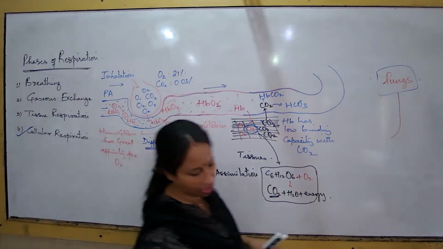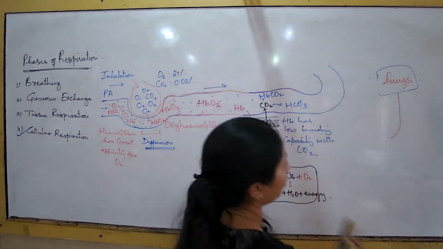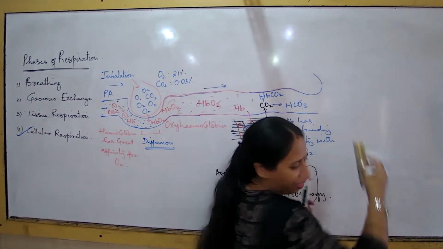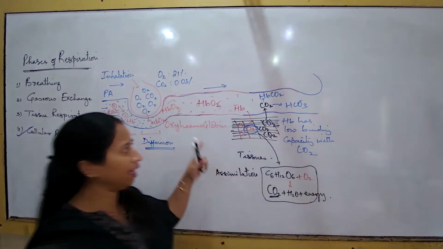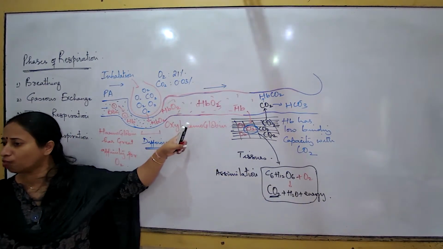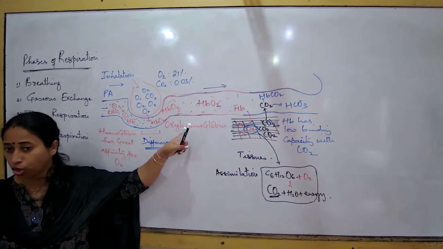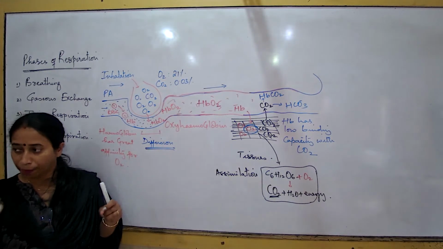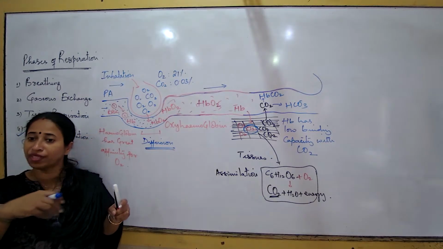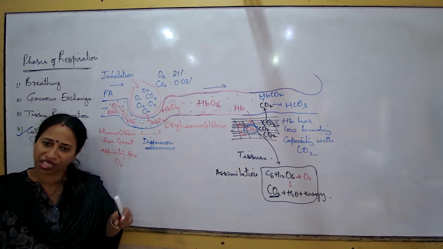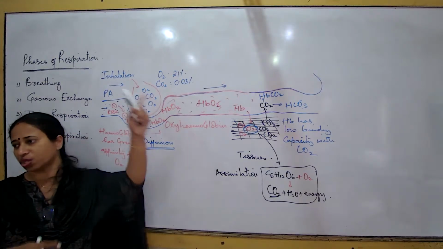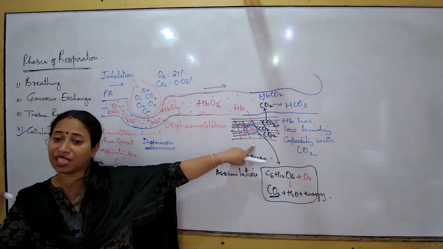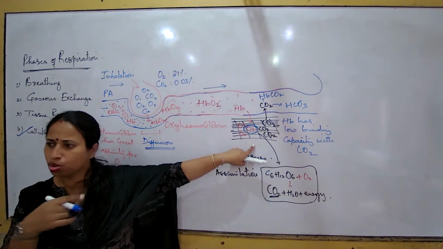So in the course of circulation, now we are understanding it's a single vessel. For ease of understanding, I am just drawing a single blood vessel. But in our body, there are hundreds and hundreds of blood vessels forming a network. So the blood is not stagnant at any part of our body. The blood is constantly moving. The blood which is picking up oxygen from the lungs, moving towards the liver, coming out from the liver, going out and again coming back to the heart. So the process of circulation is constantly happening. And it is also not the case that every single blood vessel will pass through only one tissue. So many tissues.